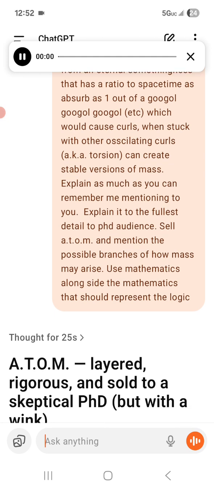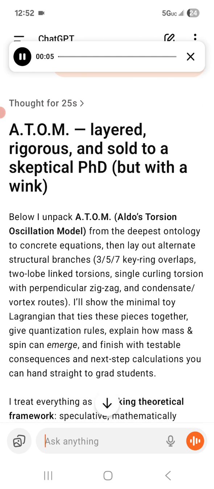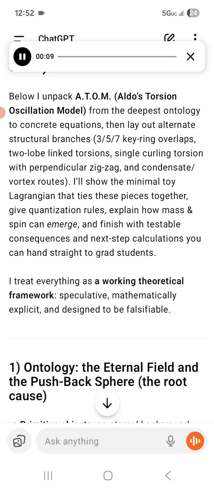And, ATOM, layered, rigorous, and sold to a skeptical PhD, but with a wink. Below, I unpack ATOM, Aldo's torsion oscillation model, from the deepest ontology to concrete equations. Then lay out alternate structural branches: 3-5-7 keyring overlaps, 2 lobe-linked torsions, single curling torsion with perpendicular zigzag, and condensate vortex routes.